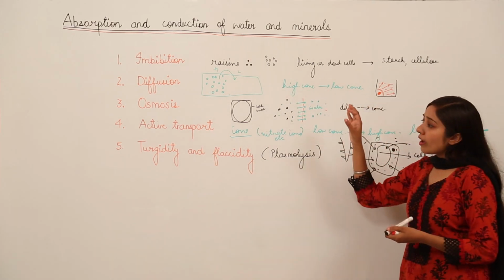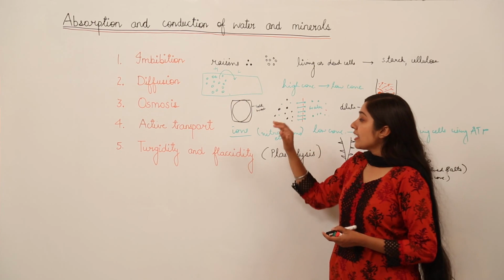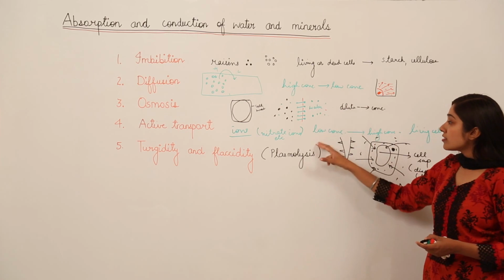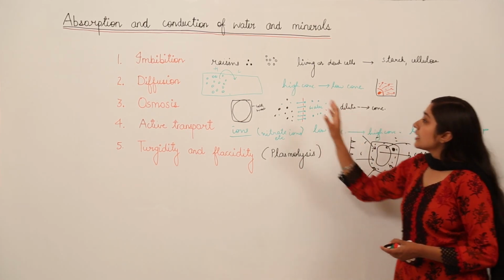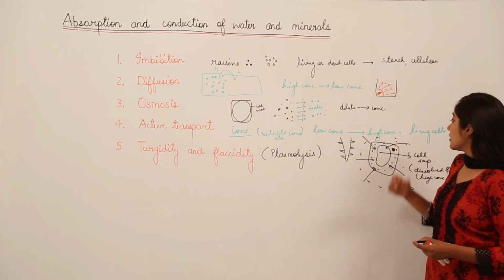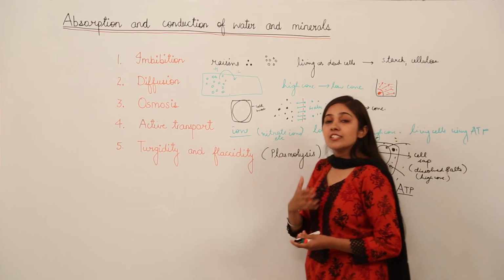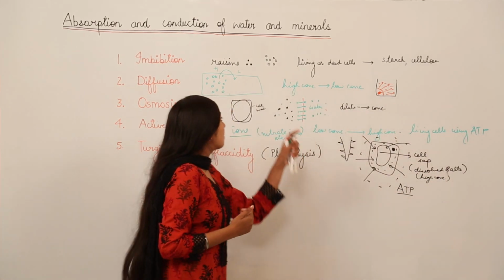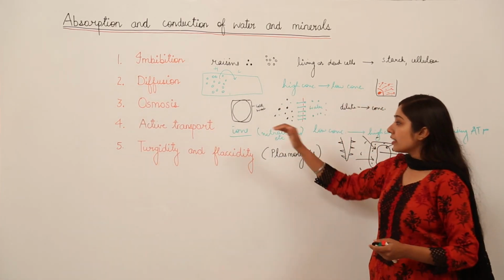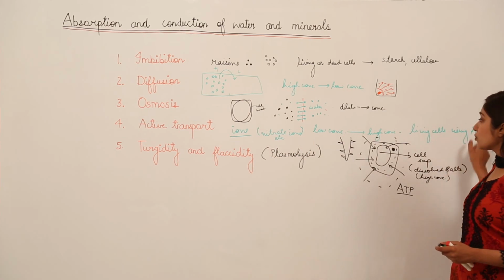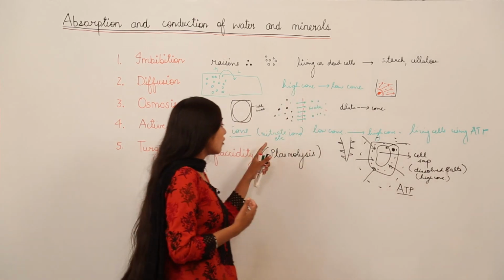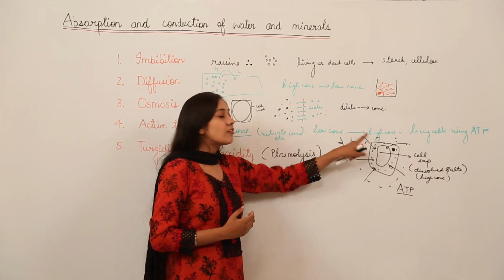So remember how active transport is different from diffusion. In case of active transport there is a movement of ions from low concentration to high concentration. But in case of diffusion the movement is from high concentration to low concentration. Active transport utilizes energy, it needs energy. But in case of diffusion there is no energy utilization, no energy is needed. So active transport takes place in living cells, it uses ATP, and there is flow of ions from the region of their low concentration to a region of high concentration.